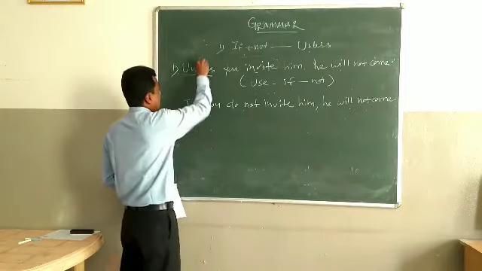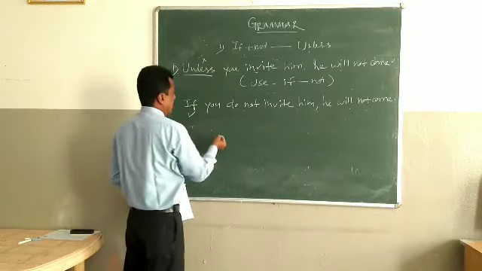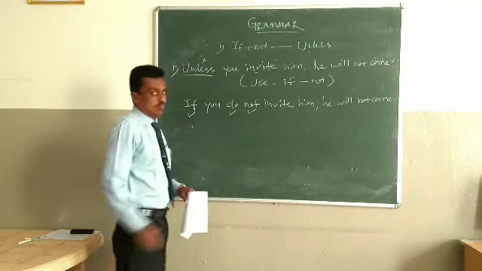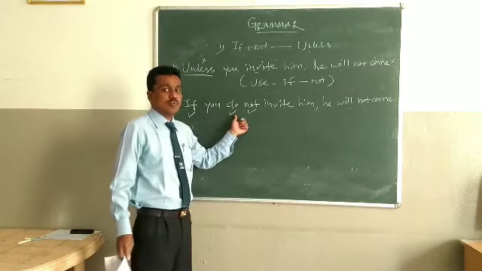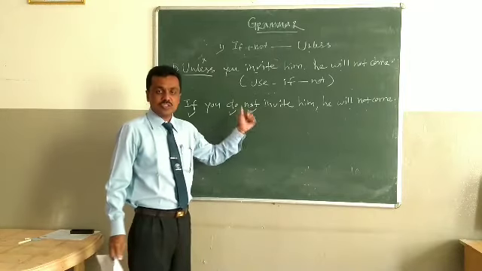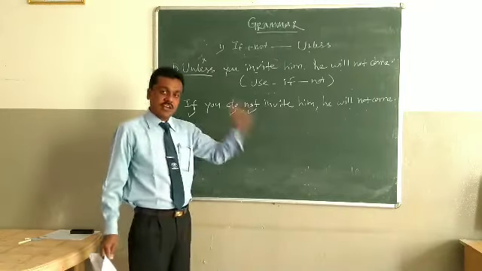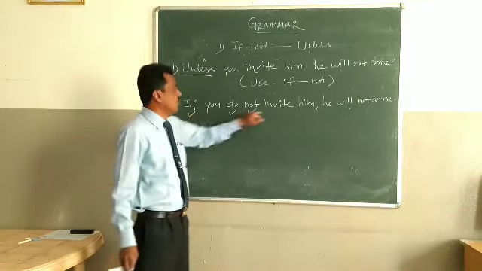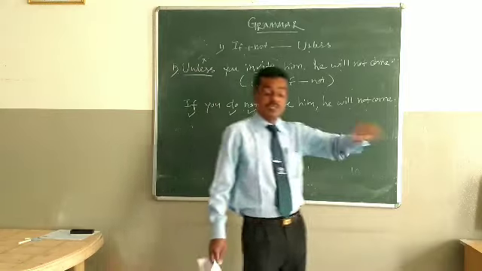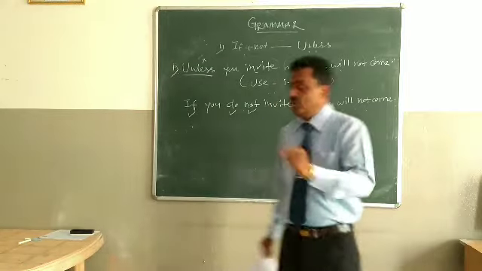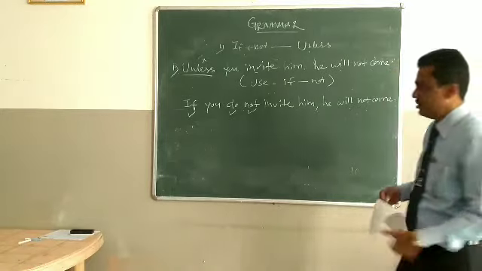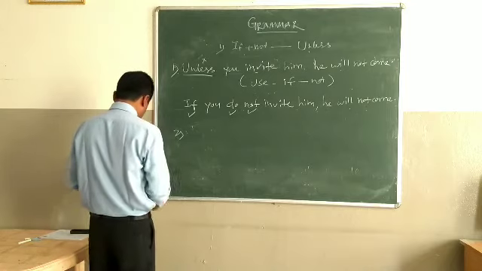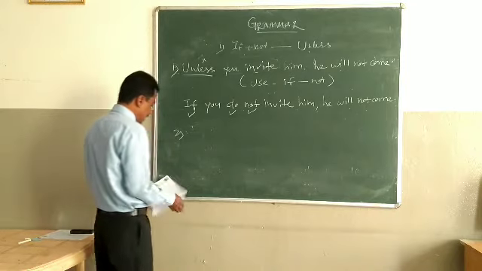If you do not invite him, he will not come. So we remove unless and we use if, we use not, and with not we used do, because this is auxiliary verb, usually comes with not. Do not, does not, did not. So while we are making negative sentences, generally we use don't, didn't, doesn't. So if you do not invite him, he will not come. This sentence is correct using if not and unless. Now second example of unless you will see here.